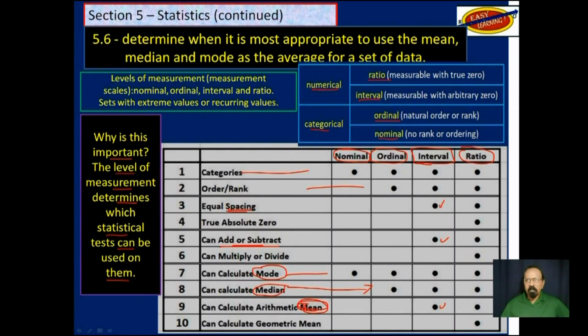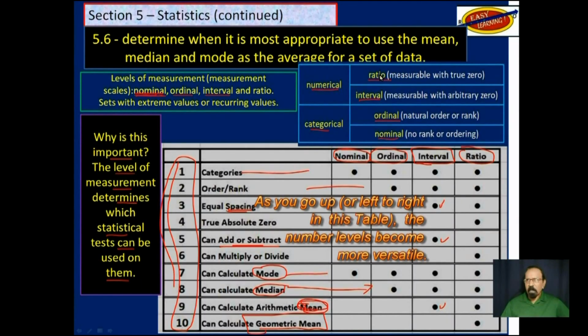And you could do all these things you see listed here on the left from 1 to 10. You could do all of those with ratio numerical data. In this class, we will not deal with geometric mean, but we can use this type of data to find geometric mean. So that's why we need to know about the levels of measurement, nominal, ordinal, interval, and ratio. As you go up, the numbers become more sophisticated.